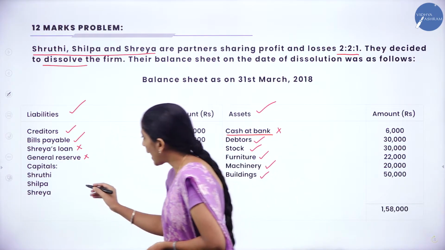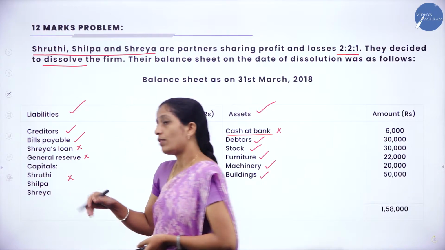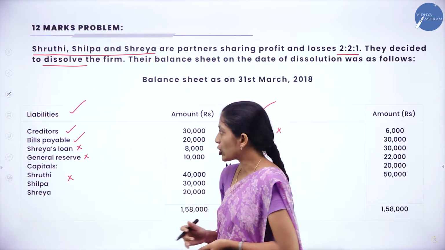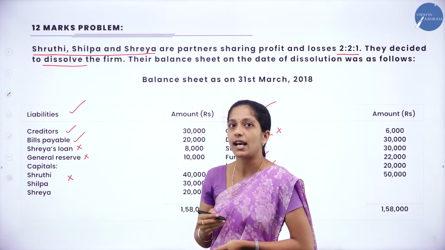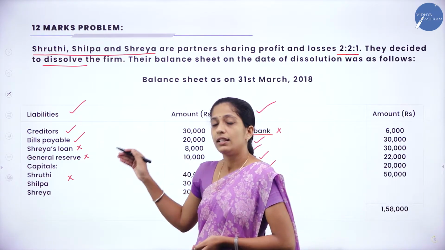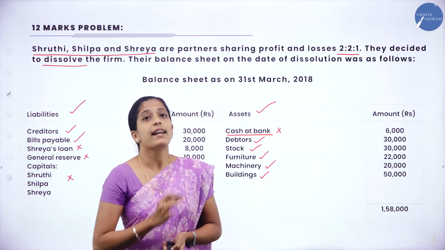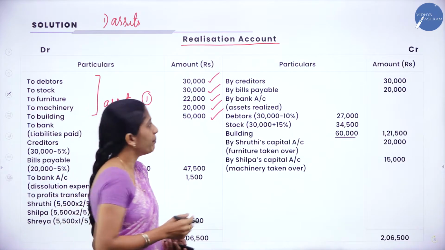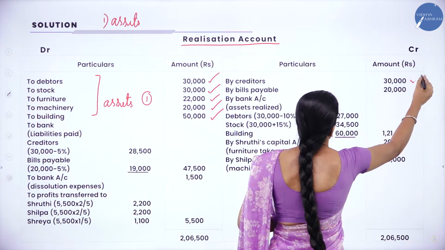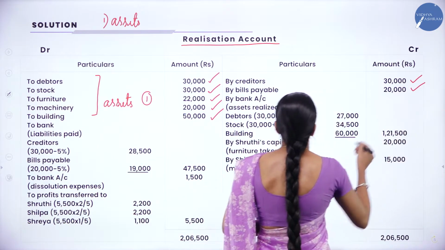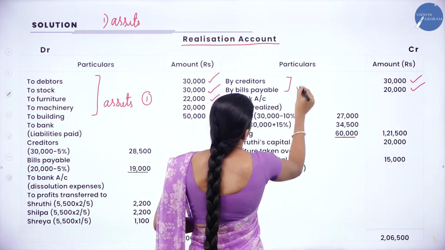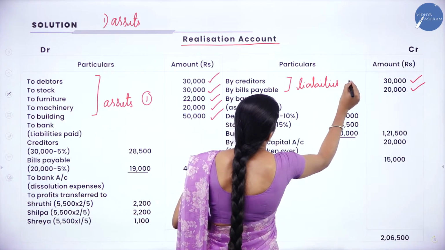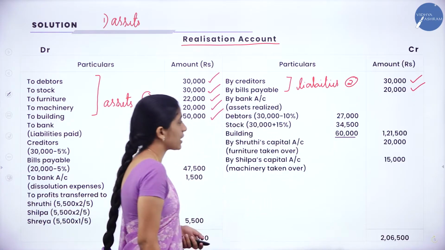In the same way, capital. They have given capital, so we'll take it in partner's capital account, not under realization account. So which are the 2 liabilities? Creditors as well as bills payable. Now we shall take them in the credit side of a realization account. So by creditors 30,000, next by bills payable 20,000. These are the liabilities. That is, we have to take only outsiders liability. So this is the second step.